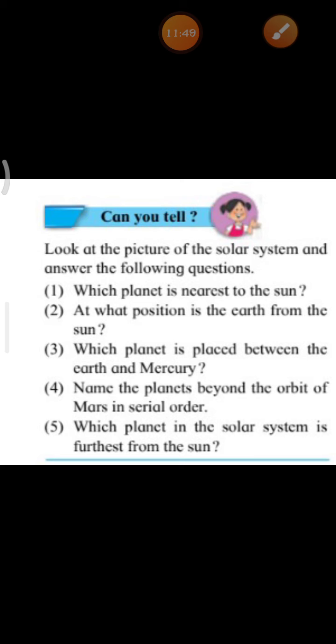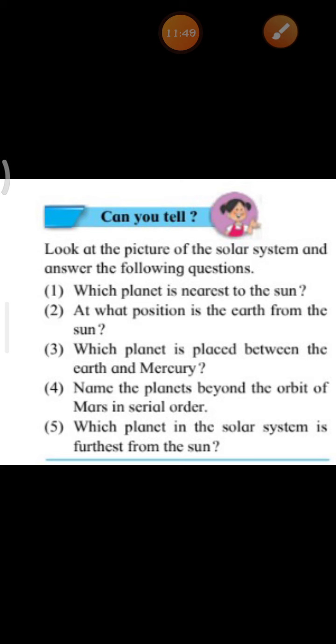At what position is the earth from the sun? Yes, children, Mercury, Venus and earth, right? Means earth is at the third position. Which planet is placed between earth and Mercury? Just see, children. Yes, the planet Venus is between earth and Mercury.